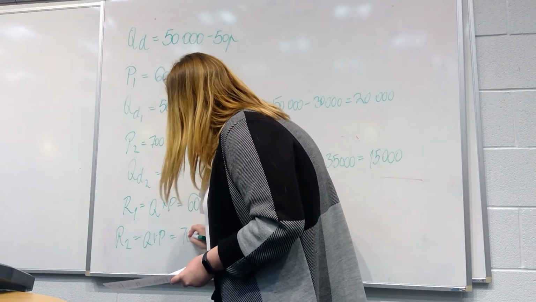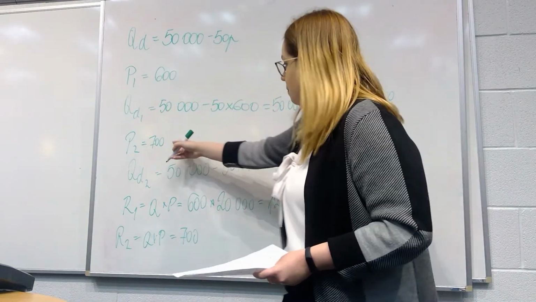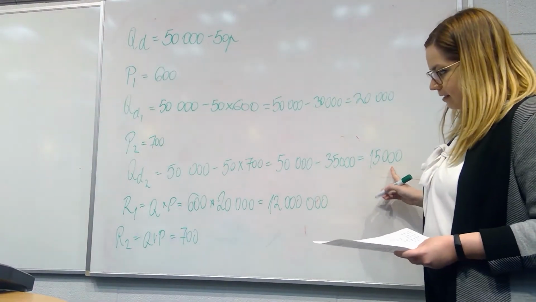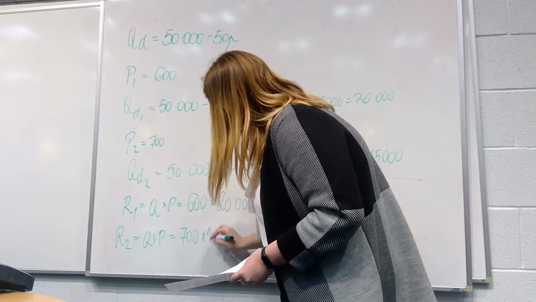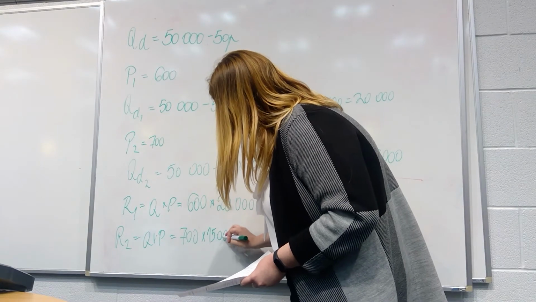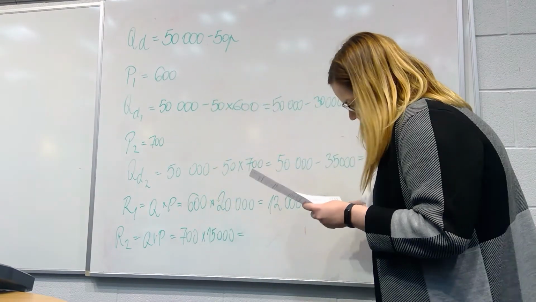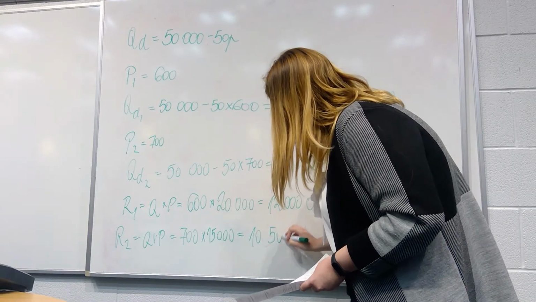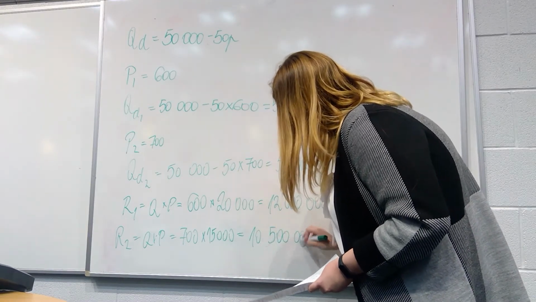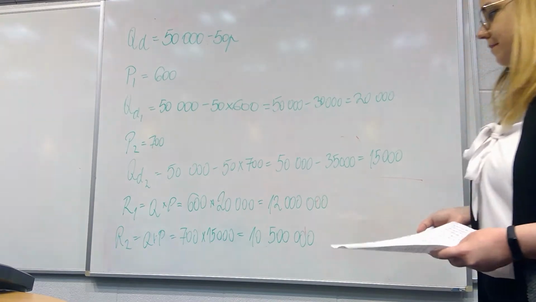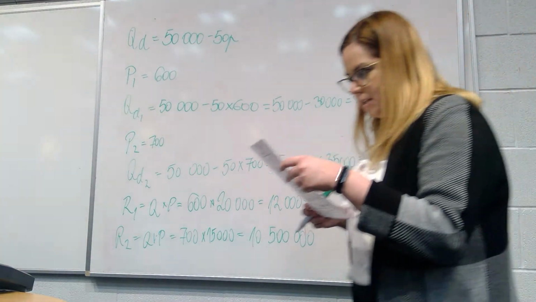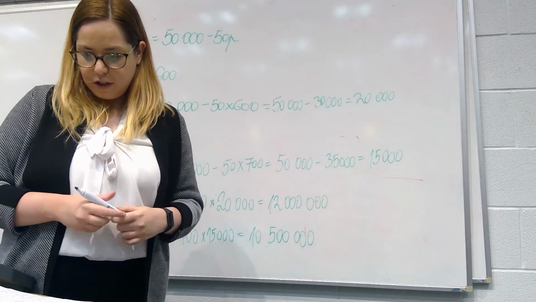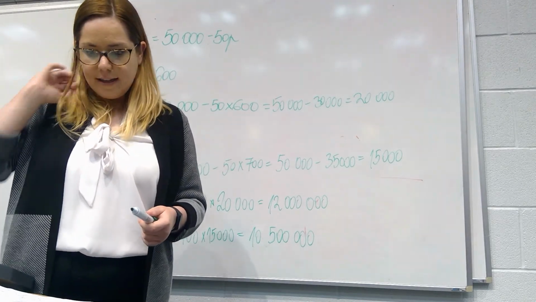Our price is 700 and our quantity is 15,000, so the revenue is 10,500,000. So we just solved the question under D.